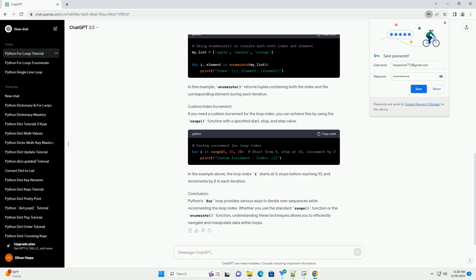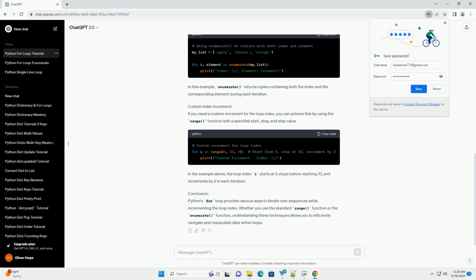Title: Python for loop index increment, a comprehensive tutorial with code examples. Introduction. The Python programming language provides a versatile and powerful for loop that allows you to iterate over elements in a sequence. In this tutorial, we'll explore how to use the for loop and increment the loop index as we iterate through a range of values or elements in an iterable.